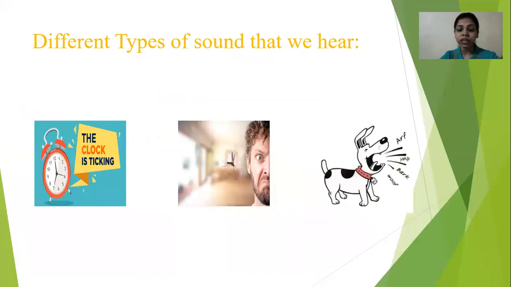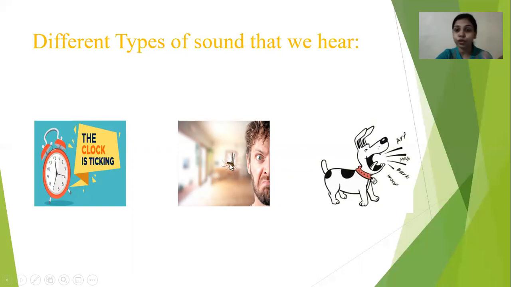Now, different objects create different types of sound. Some sounds are melodious but some sounds are unwanted, we don't want to hear them, right? Like the humming of mosquitoes near our ears.